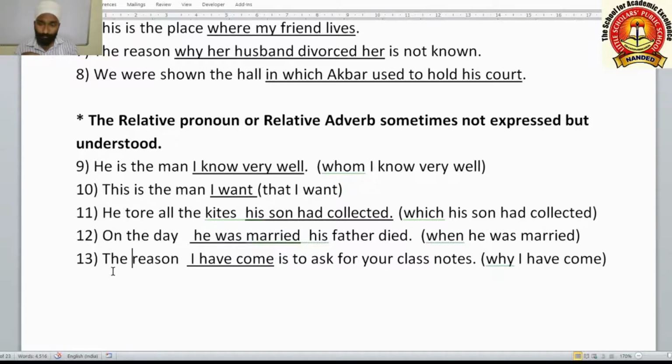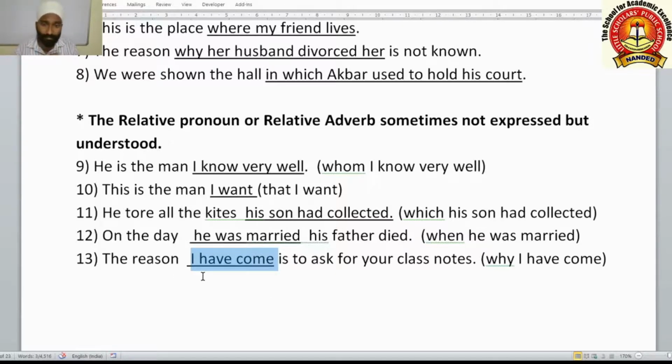Now, the reason I have come is to ask for your class notes. So here you see, the reason why I have come. This is telling which reason, not what reason.